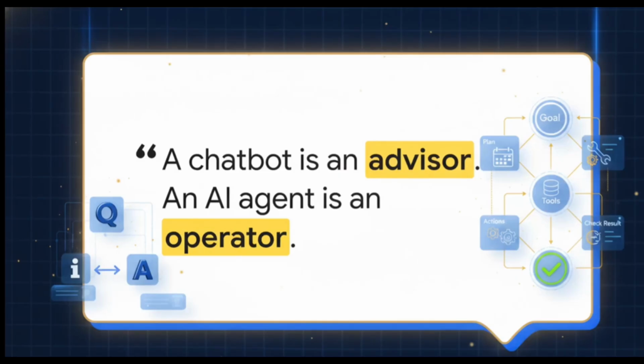Honestly, the best way to think about this is super simple. A chatbot is an advisor, but an AI agent is an operator. An advisor provides information and recommendations. They tell you what you should do. An operator takes your goal, organizes the work, and physically moves the entire process forward to a completed result.